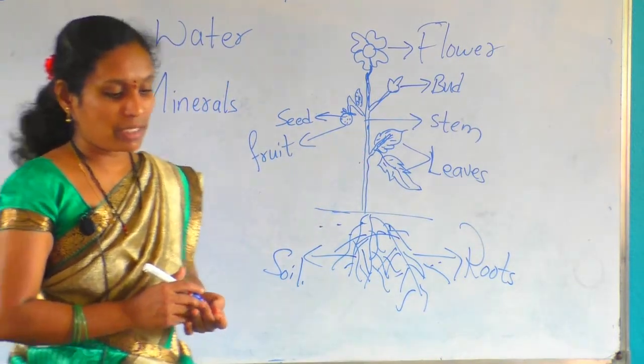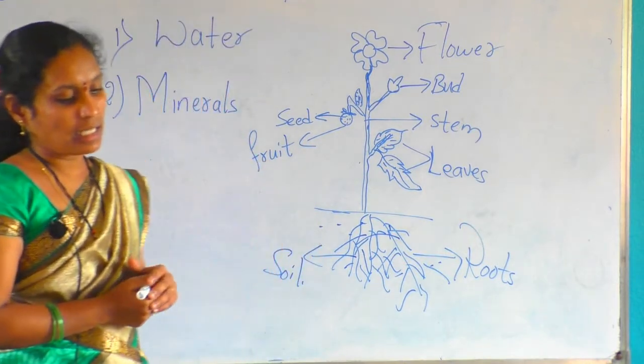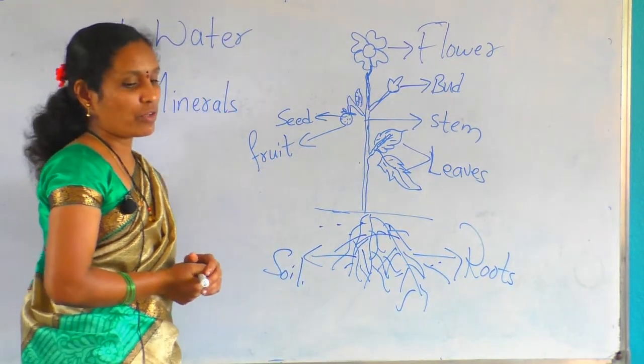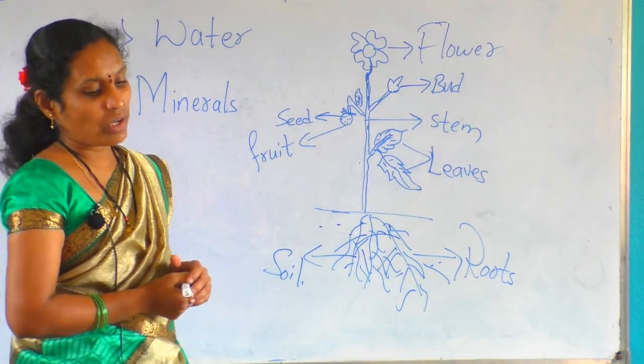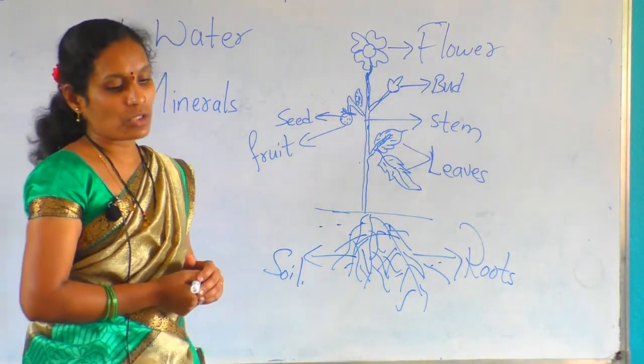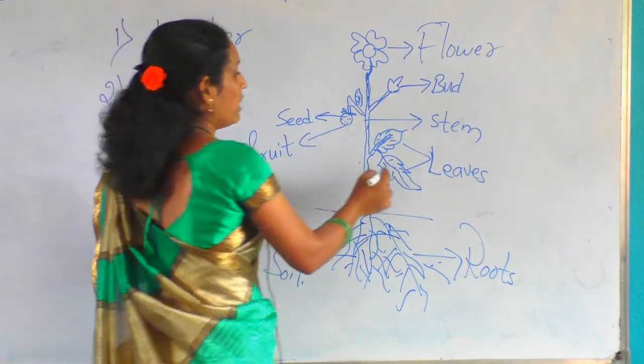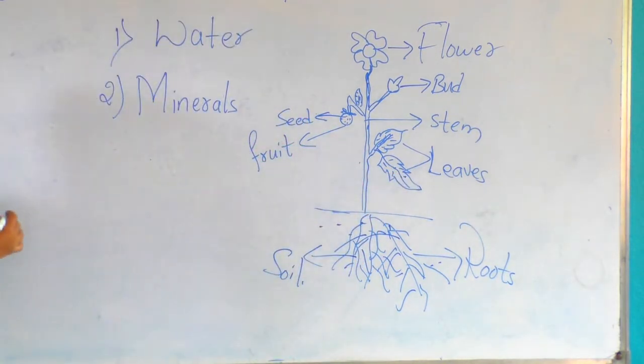Next is carbon dioxide. Carbon dioxide is another important ingredient needed for photosynthesis. Do you know where plants get it from? You have already learnt that there are tiny pores called stomata. Leaves. This is the structure of the leaf.